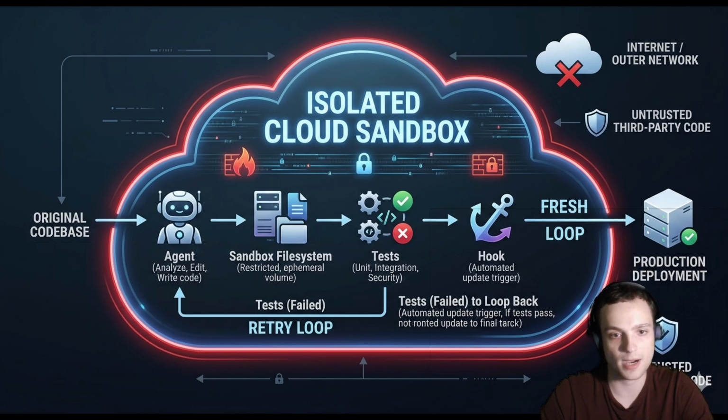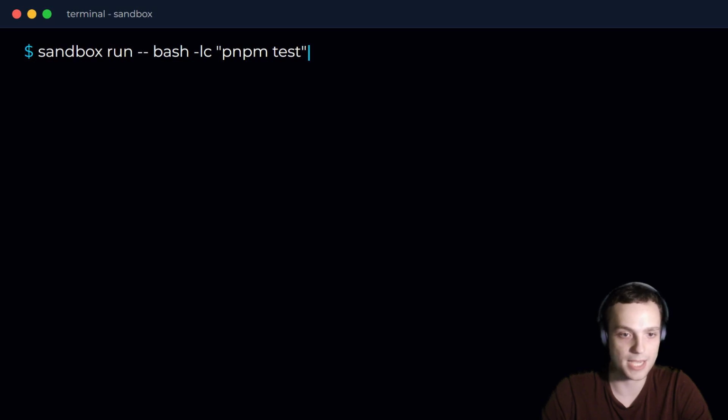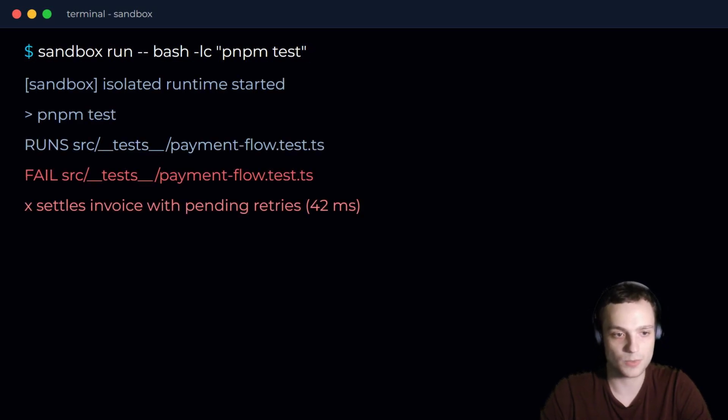We spin up an isolated Claude sandbox. The agent can run shell commands safely. It can inspect files, execute tests, and modify code without touching the real machine. The sandbox is not the feature, it's the containment layer. The harness controls execution, permissions, and feedback. This is what turns an LLM into an autonomous worker.